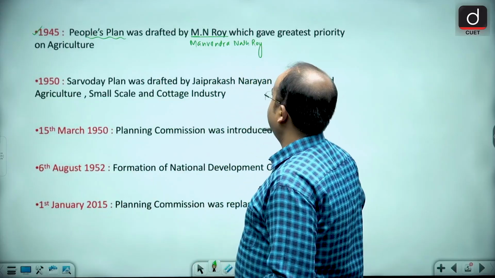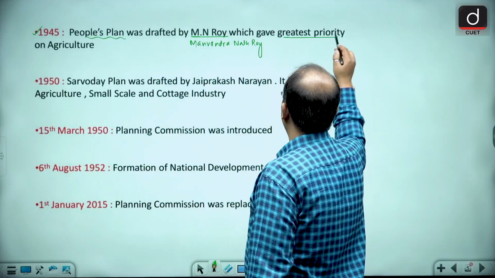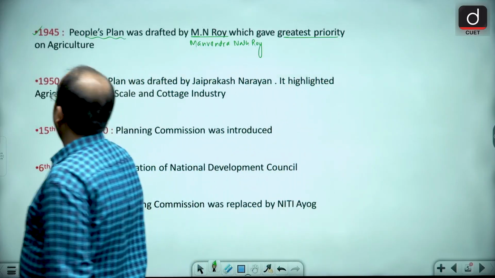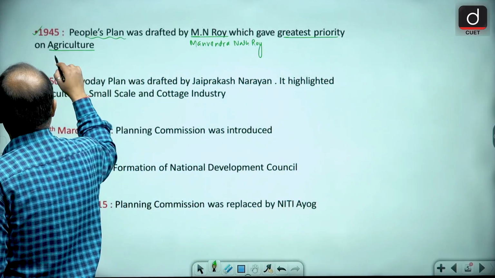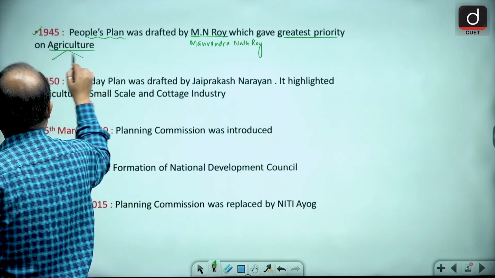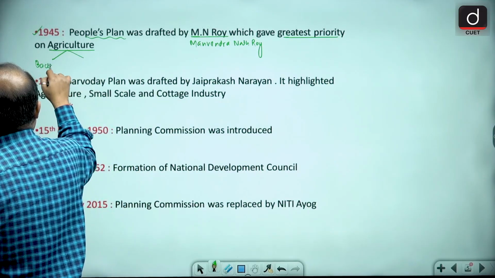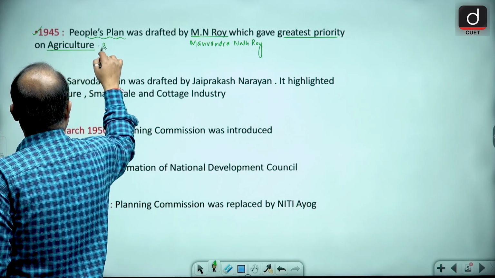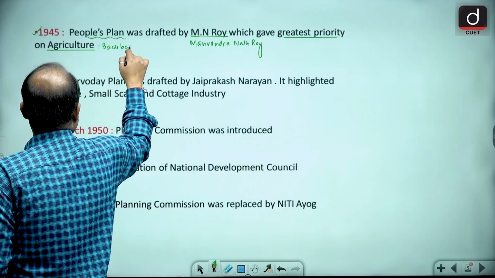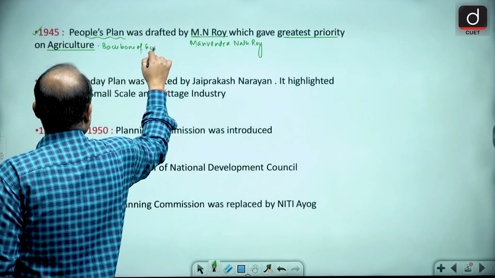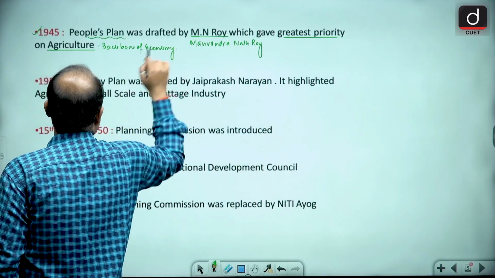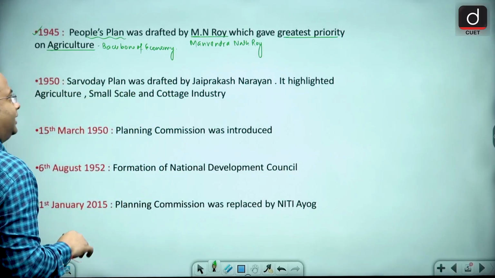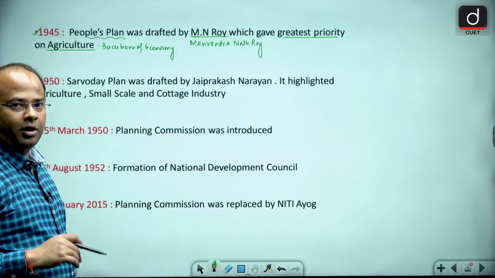He gave the greatest priority to agriculture, because agriculture is the backbone of the economy, and it will provide raw materials for the industry plus employment to the people.